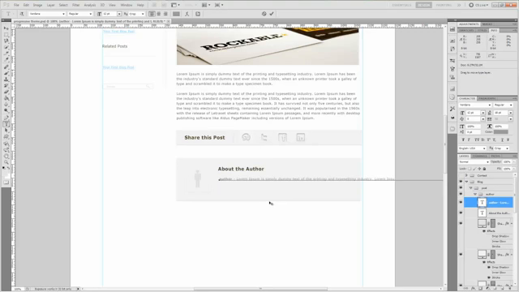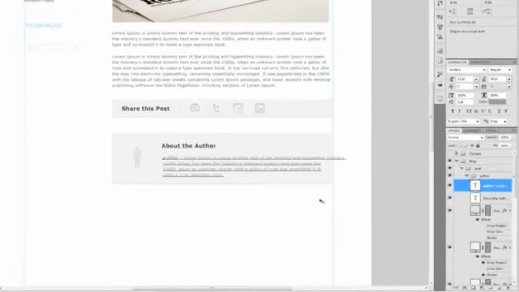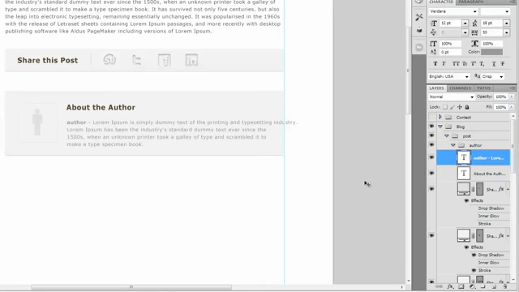Alright, now we want to create some line breaks, just like we have before. So let's do that. Hold down Shift and Enter. Shift and Enter. And Shift and Enter. I have a simple solution for this.